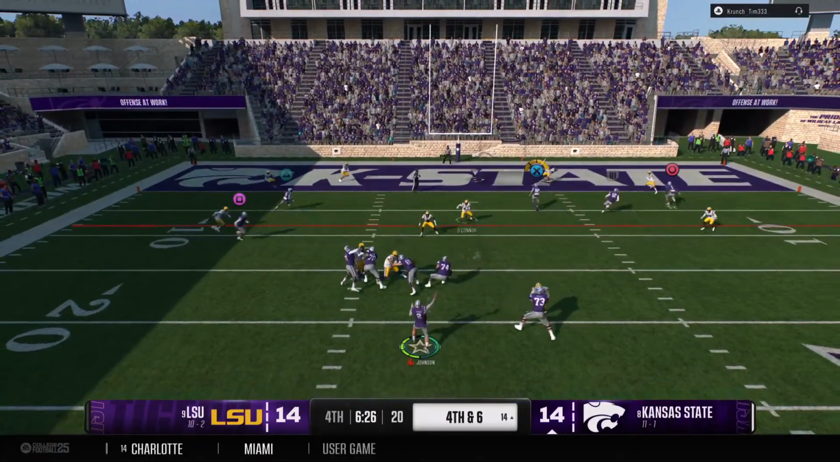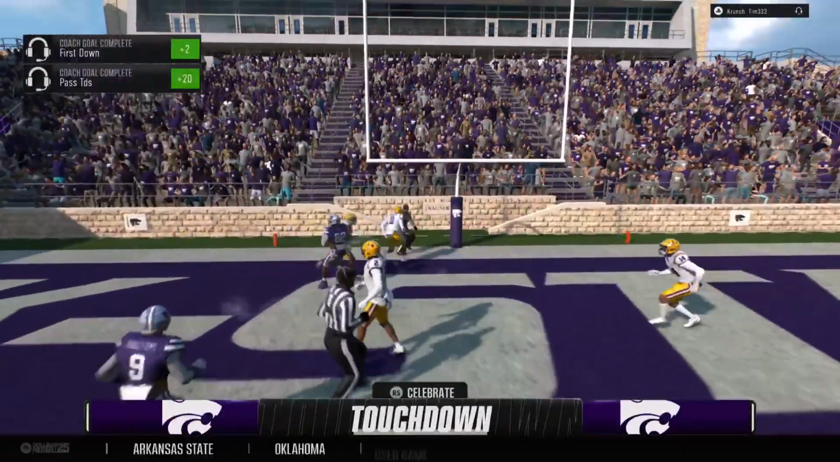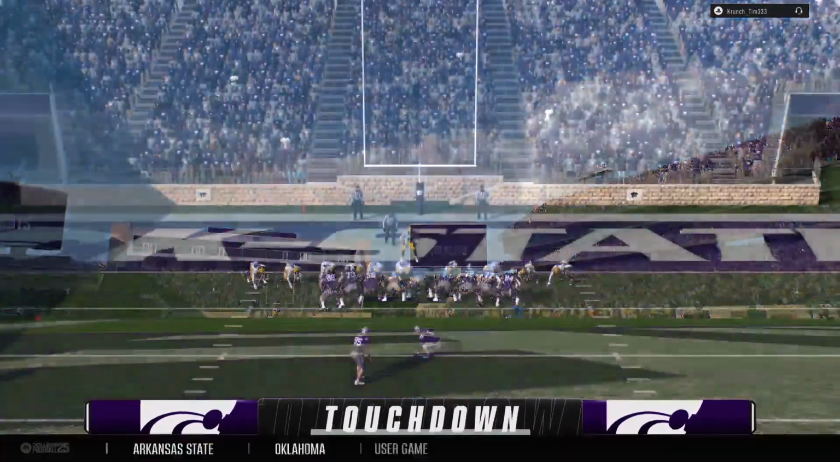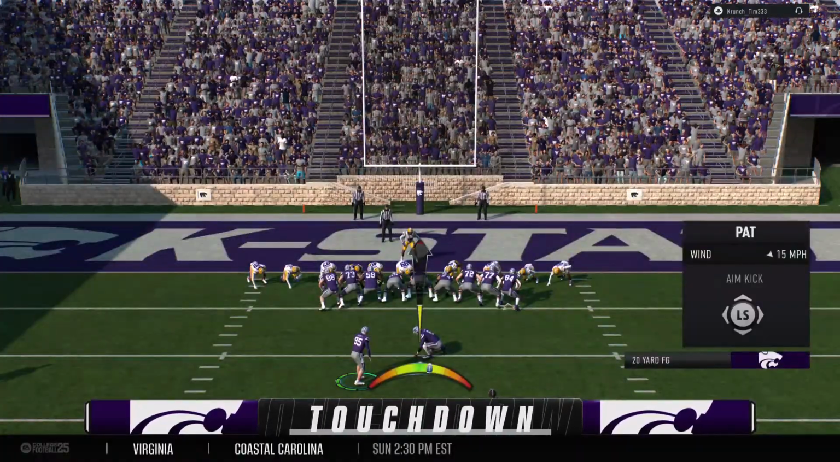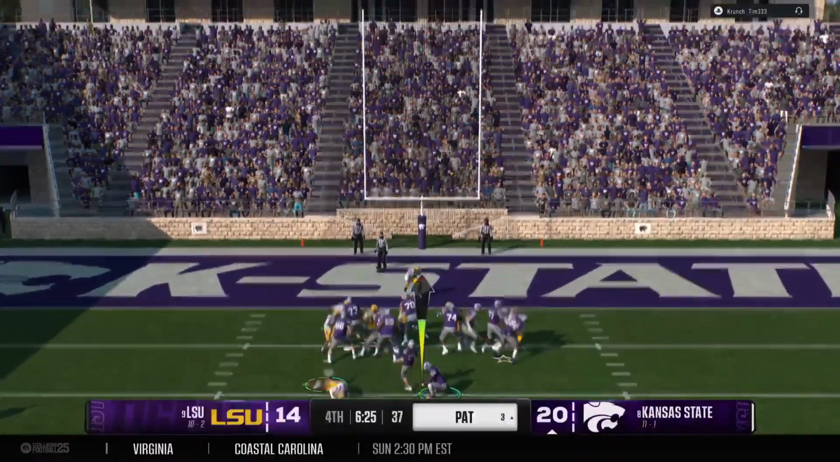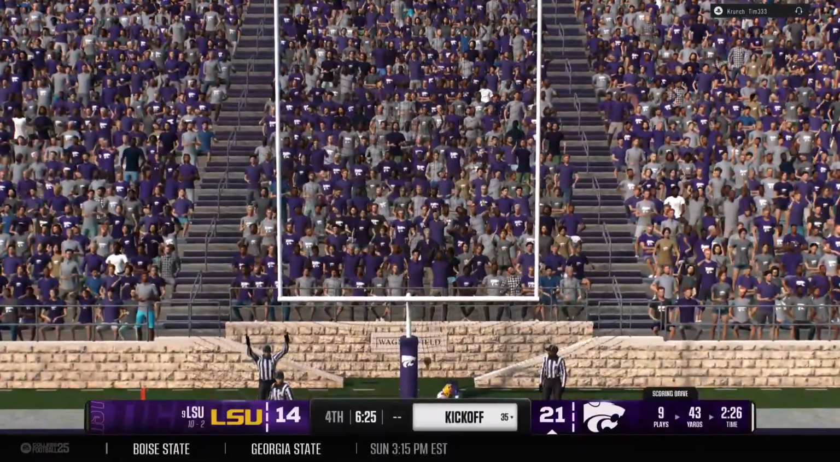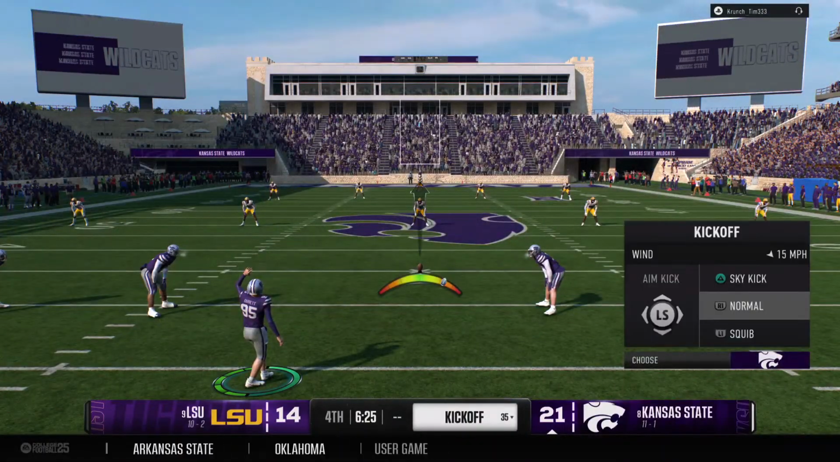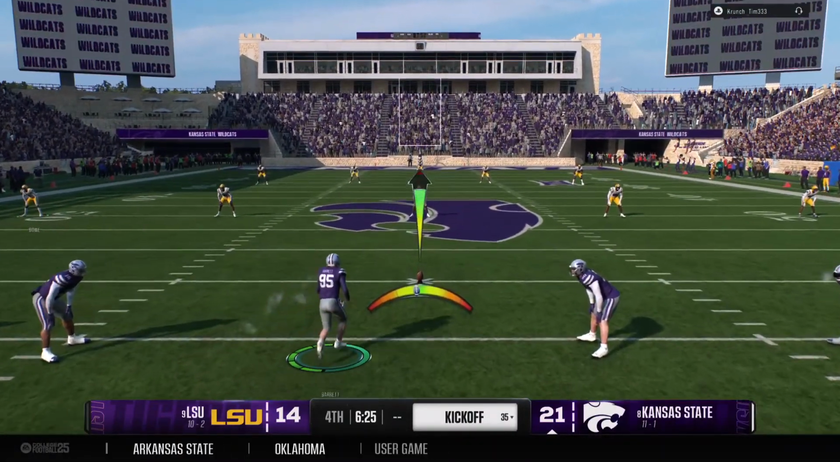Looking to throw. It's Johnson. Touchdown, Kansas State. They jump in front here in the fourth. They'll try to add to the lead now with the PAT. PAT is up and good. They lead by a touchdown here in the fourth quarter. Now the kickoff team is out on the field.